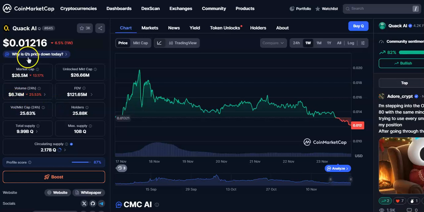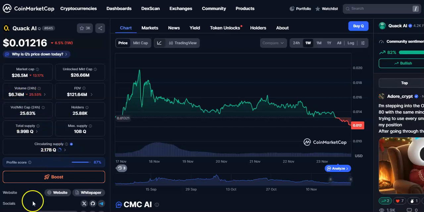So you can see the current price is $0.01216. It is down by 6.5%. Rank is around 645 position. Around 3k users are following this cryptocurrency. Market cap is $26.5 million and the volume in 24 hours is $6.74 million. It is down by 25%.